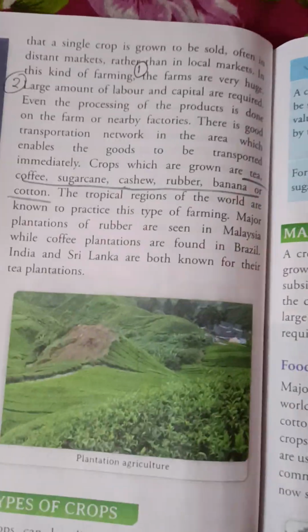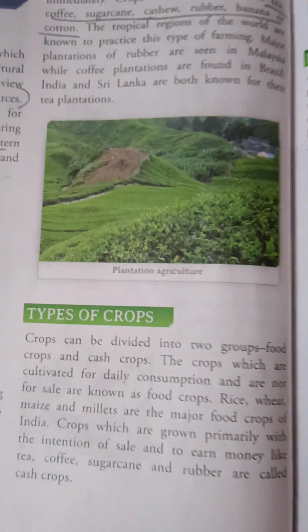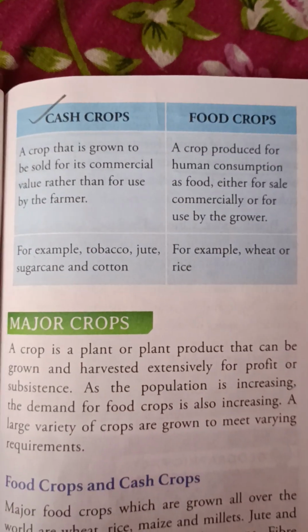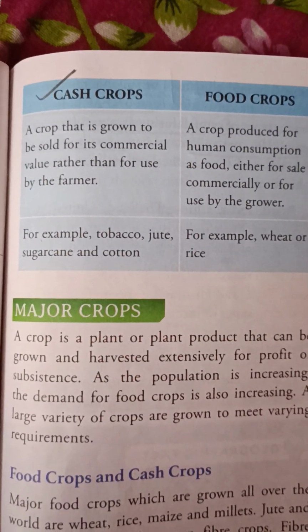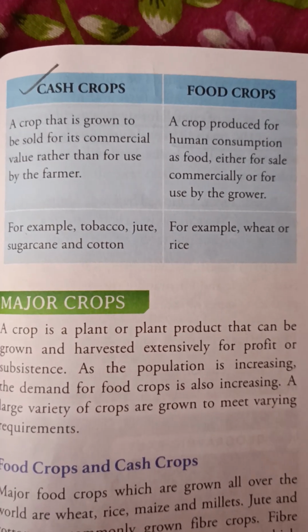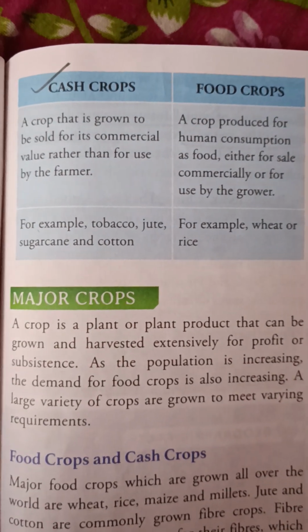Next I am going to say the topic of types of crops. Firstly we know about the cash crops, then the food crops. A crop that is grown to be sold for its commercial value rather than for use by the farmer is known as a cash crop. There is a difference, and you will remember the difference between cash crops and food crops.